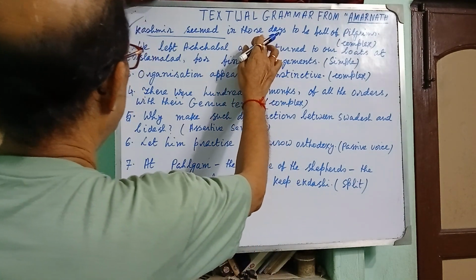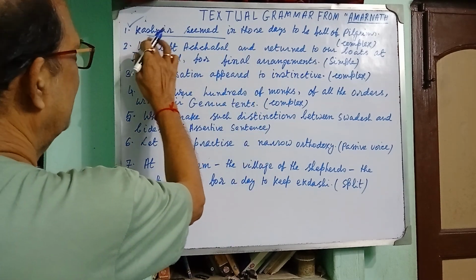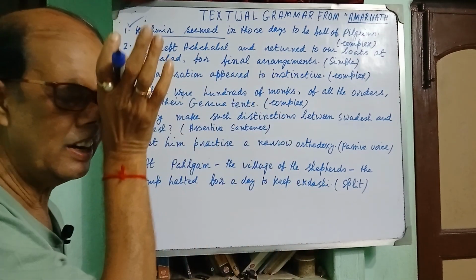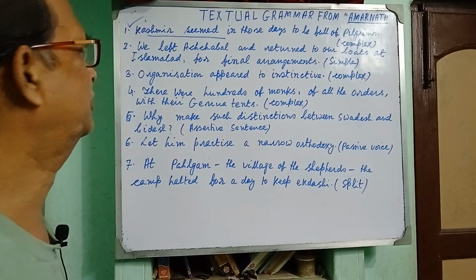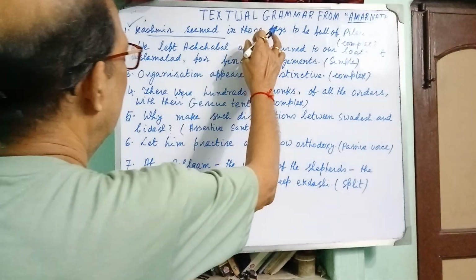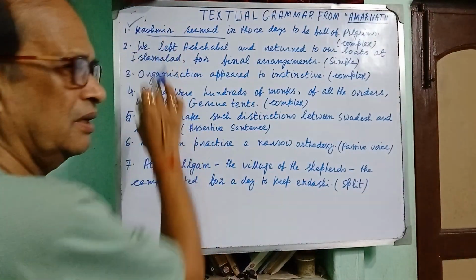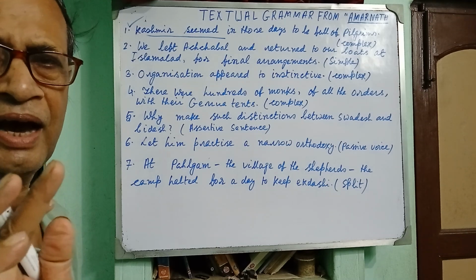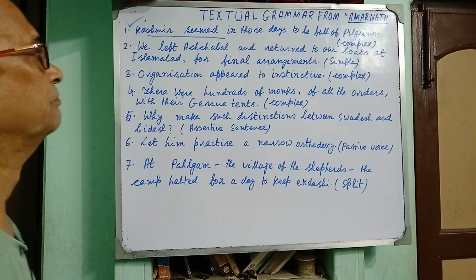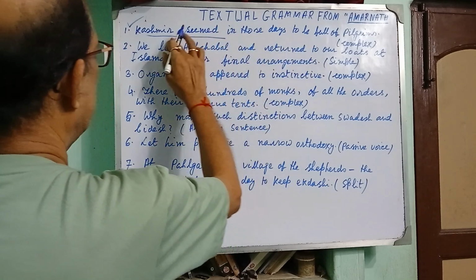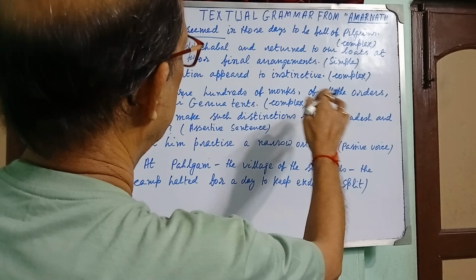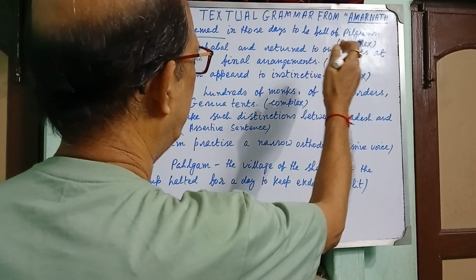In those days, Kashmir seemed to be full of pilgrims. It is the simple sentence. So, in those days, it seemed, you must supply a preparatory it. In those days, it seemed that Kashmir was going to be full of pilgrims.